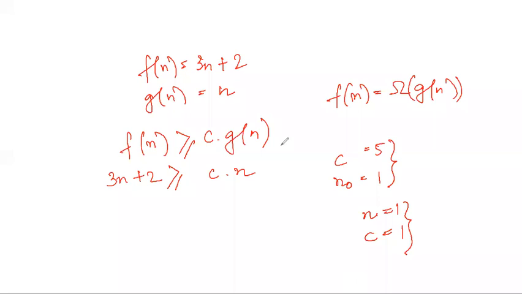So if I put for the value of C to be 1, see this equation is always true. 3n plus 2 is greater than n, always true, it will hold. And if I put the value of n also to be 1, this equation will always be true, the lowest one. For higher values of N and C, it will be true. It may be true, not an issue. The lowest value from which it started getting true is N1 and C1. So my N0 is 1, C is 1, which are positive constants, which is satisfying my formula.